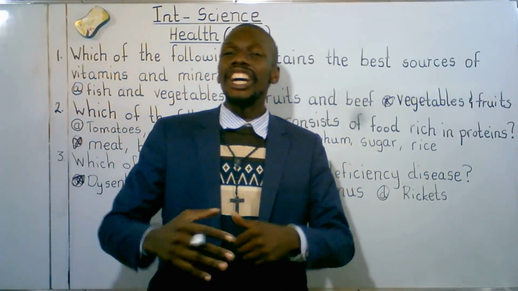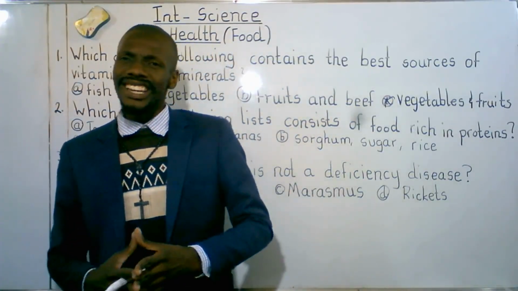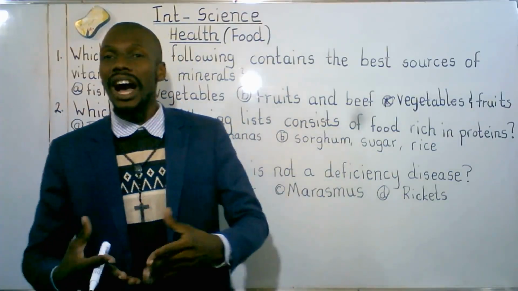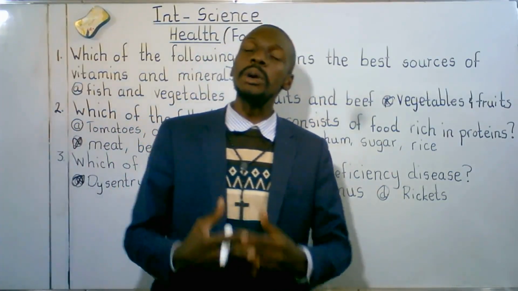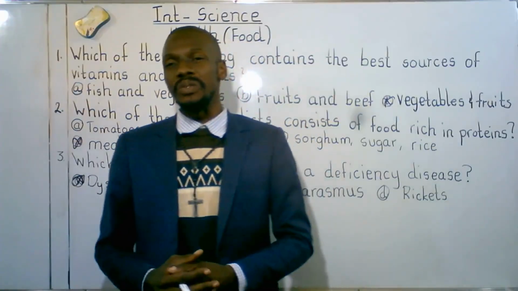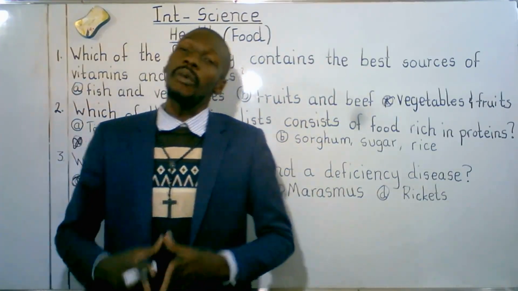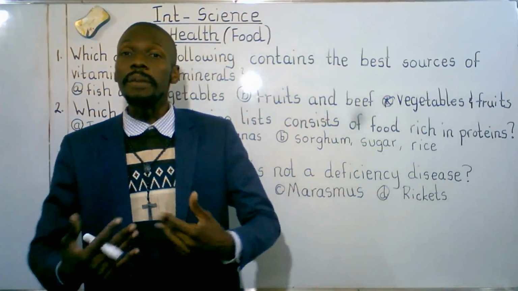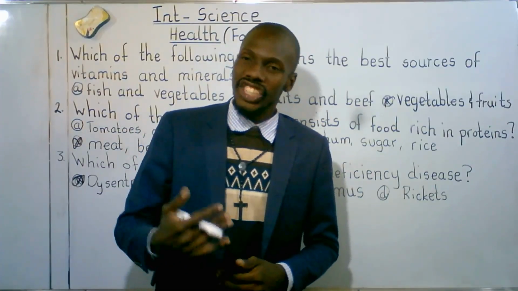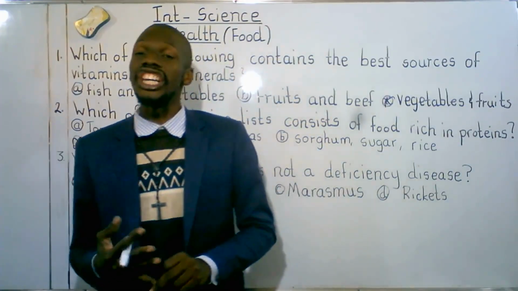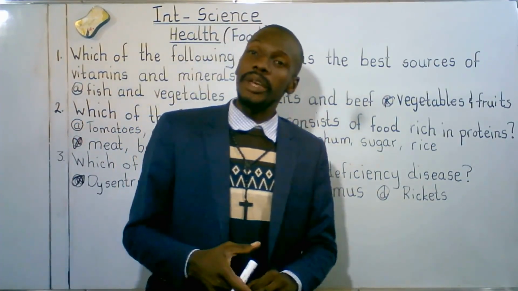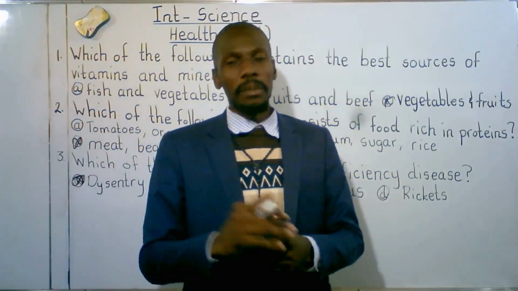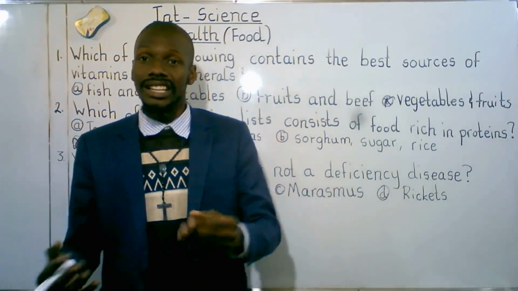Before I go, we make a recap of what we've discussed. Food is anything that is edible and provides the body with required nutrients. Food can be put in different categories or groups. We mentioned proteins, which are bodybuilding foods. They also repair worn out tissues. Foods that can give us proteins include fish, meat, chicken, beef. Animal products usually provide us with proteins, not forgetting eggs and beans.